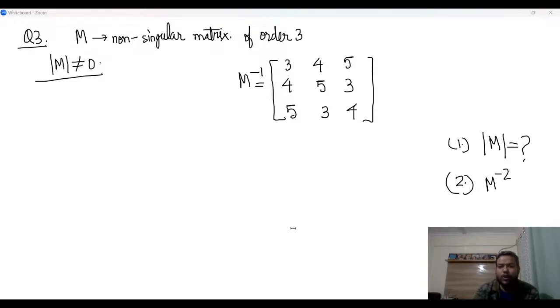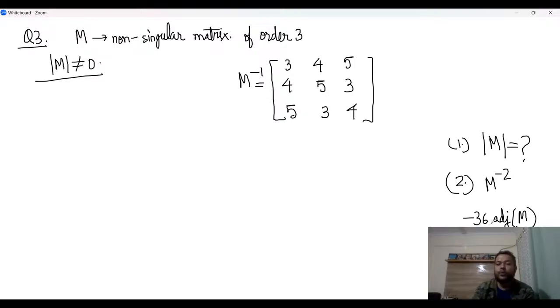Minus 36 times adjoint of M. And the fourth thing is the absolute value of 15 times trace of adjoint of M.